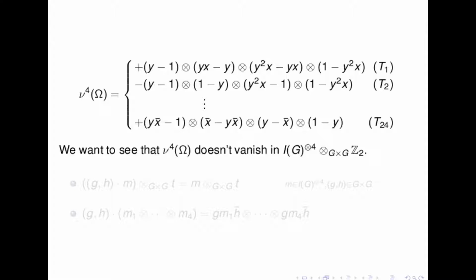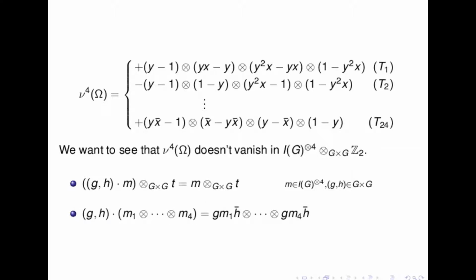Okay, so we recall that since the action on Z2 is trivial, actually this is equivalent: if we have here action of GH on an element M of the tensor product, this is equivalent to this one. But the action here in the tensor product is the diagonal one.